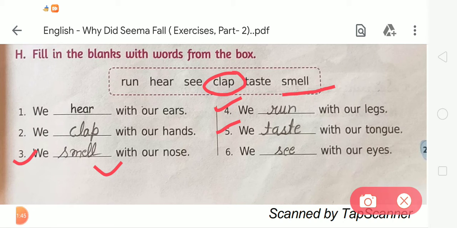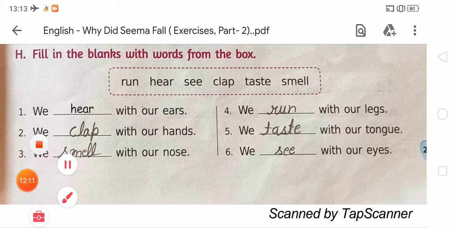In number 5, we dash with our tongue. So student, tell me what will we do with our tongue? So we can taste with our tongue. So here we have to write taste. The spelling of taste is TASTE, taste. Number 6, we dash with our eyes. So we can see with our eyes. The eyes help us to see. Okay, so the spelling of see is SEE. So like this we have to complete exercise H.